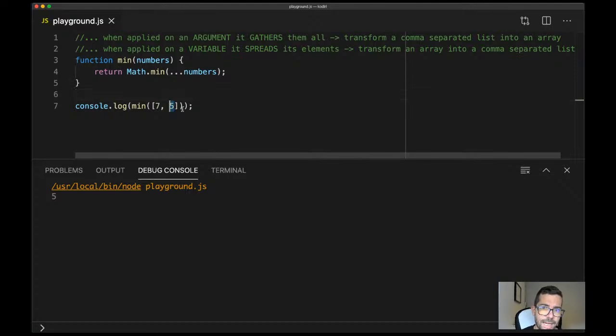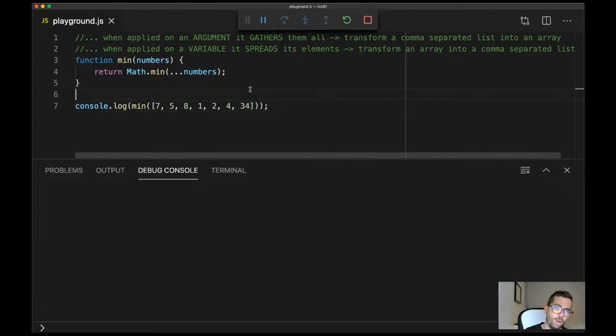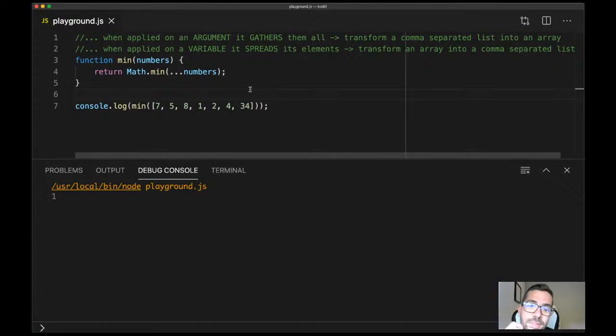And now the beauty of this algorithm is that it doesn't matter how many arguments we have. That should always work. Questions? All right, so let me present you the last example.